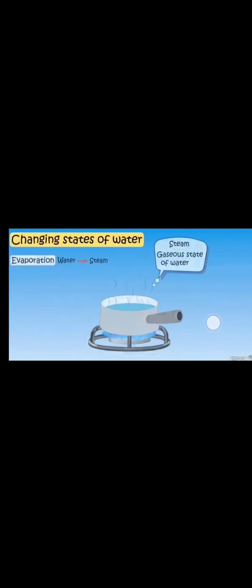Now let us learn how one form of water changes into another form. When we heat water, some water changes into the gaseous state, that is called vapors or steam. And this change of the liquid state of water to the gaseous state is called evaporation. So evaporation is the process by which the liquid state of water changes into its gaseous form.